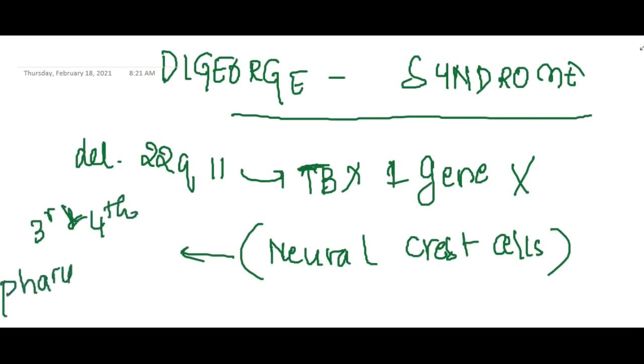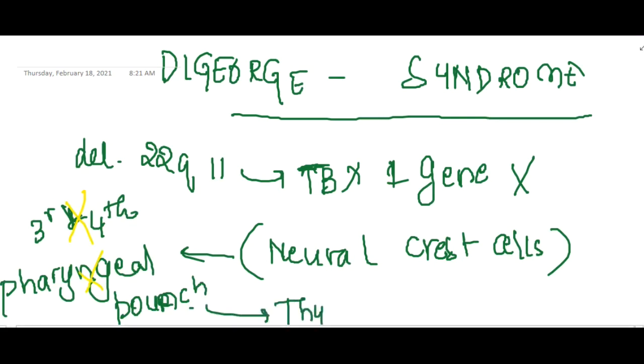But now because this TBX gene is not functioning properly, this pouch is also not functioning properly. This pouch will give rise to thymus and parathyroid. So as a result, in patients with DiGeorge syndrome, absence of thymus and absence of parathyroid is seen.